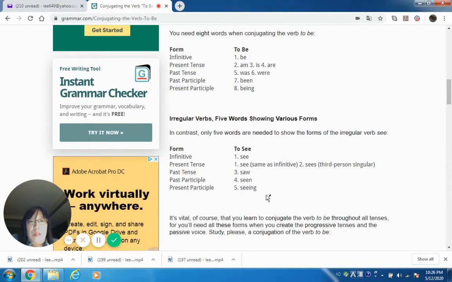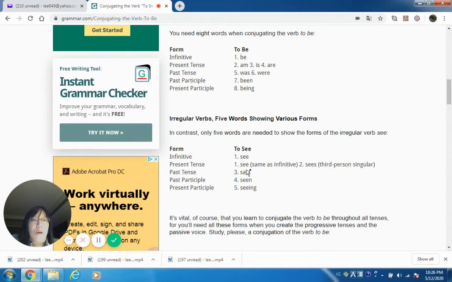For example, this is an irregular verb, to see. Infinitive, the base is just see. The present tense is see. Present tense is always the infinitive. But depending on the subject for the present tense, it's going to be see, except when it's in third person singular, you need s, sees.